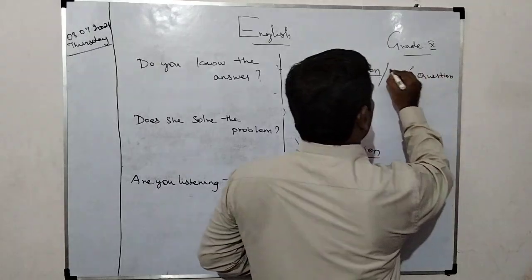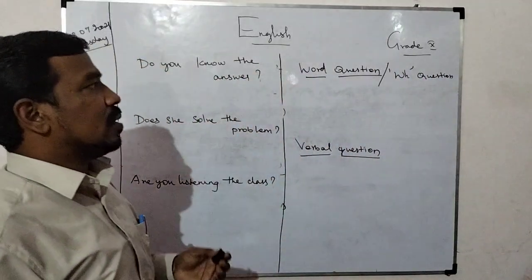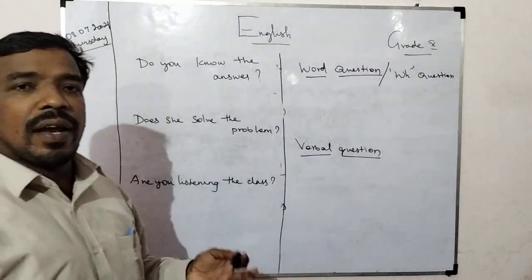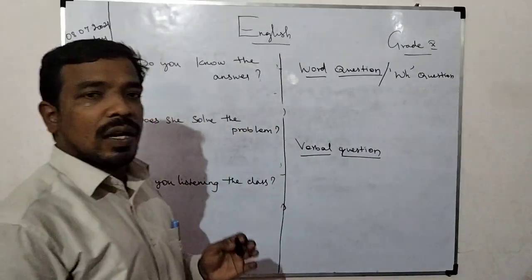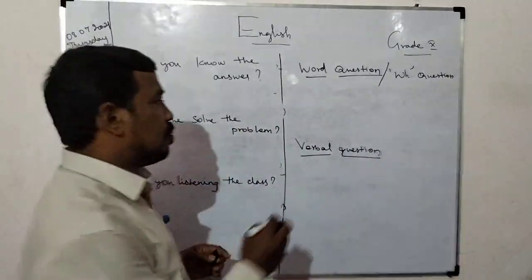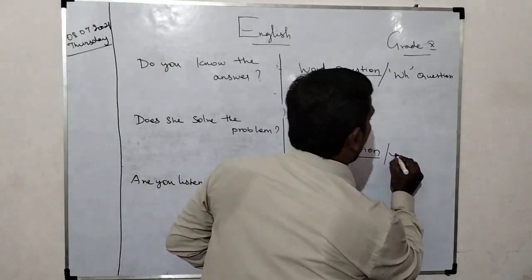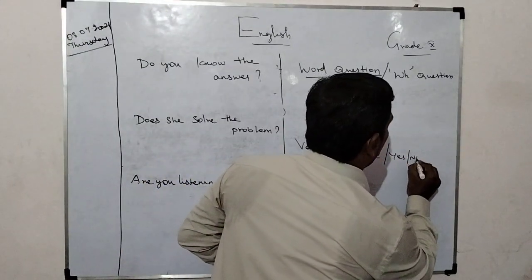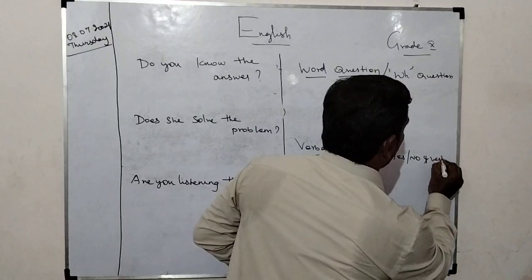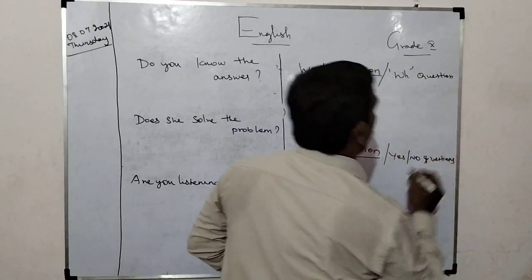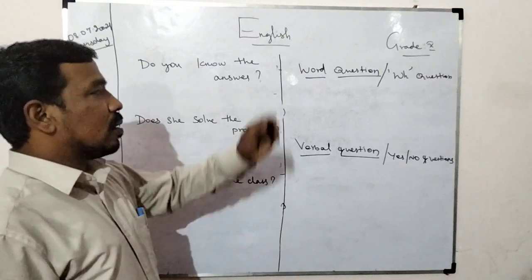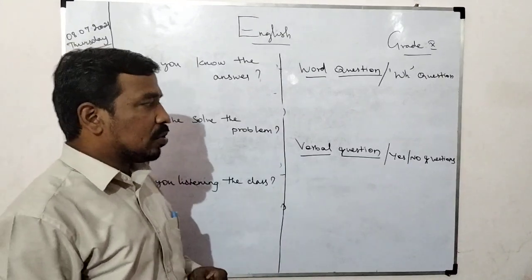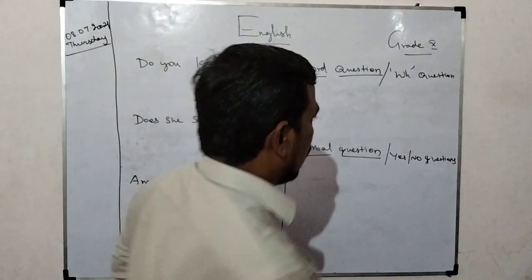It starts with when, where, what, all those things. Verbal means it starts with a helping verb. Verbal questions are yes or no questions.